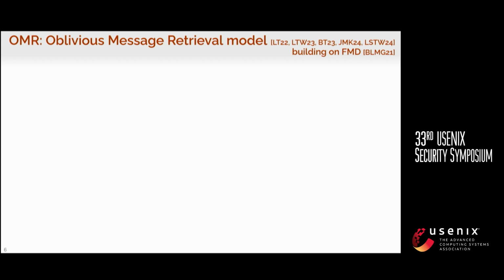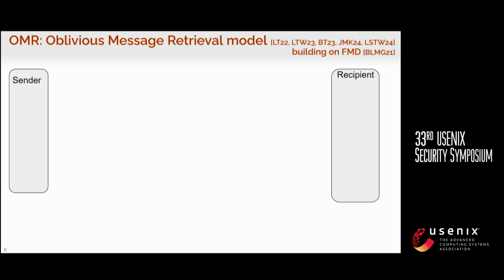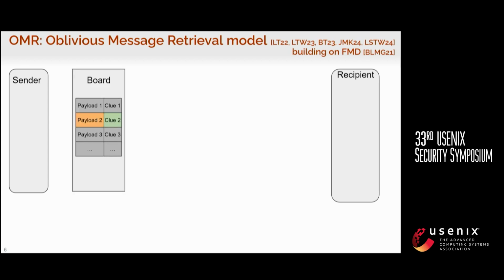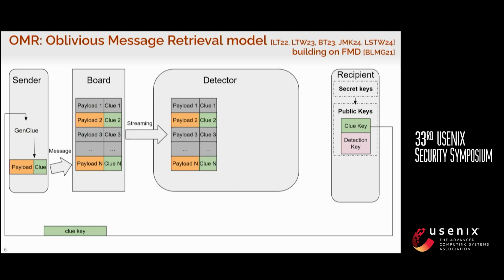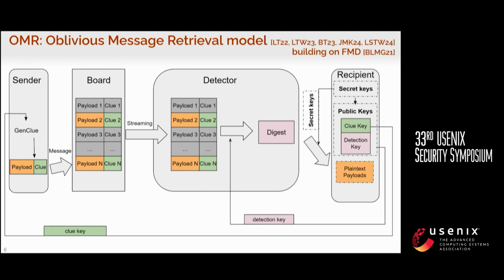Let's take a more detailed look at the model that's used in our work and many other works. The model builds on the model from FMD. As promised, there's a sender, a recipient, and a board. The recipient uses its secret keys to generate some public keys. The sender will use the clue key, which is public, to generate some clue. The clue is concatenated with the payload and then put on the bulletin board. The detector will stream the entire board and then use the detection key from the recipient to generate some digest, sent back to the recipient. The recipient will use some secret keys to decrypt and get the plaintext payloads. And this plaintext payload should contain all the pertinent messages addressed to this recipient.